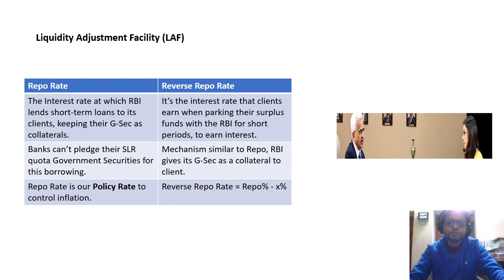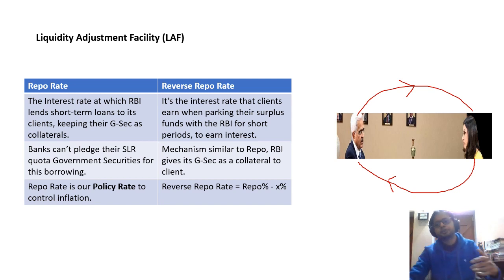Repo rate is a kind of repurchase agreement between the RBI and the banks, scheduled commercial banks like SBI, or some non-scheduled commercial banks also. You can say RBI and its clients. It is the interest rate at which RBI lends short-term loans to its clients, keeping their government securities as collateral. These banks will give their government securities to RBI, in return for which RBI will give them money. So if the clients need money, they can get it from RBI by keeping their government securities with the RBI.